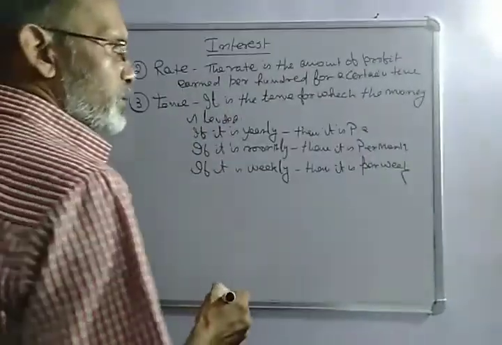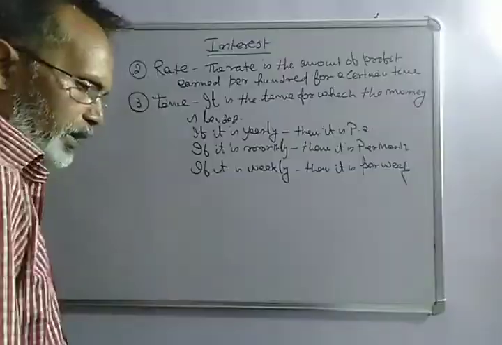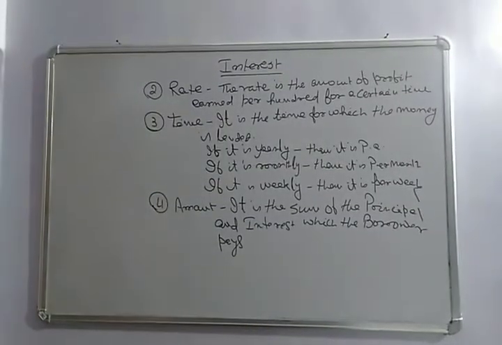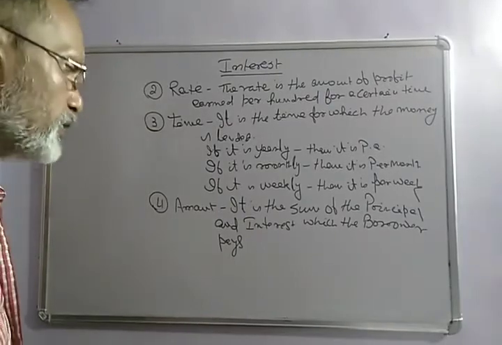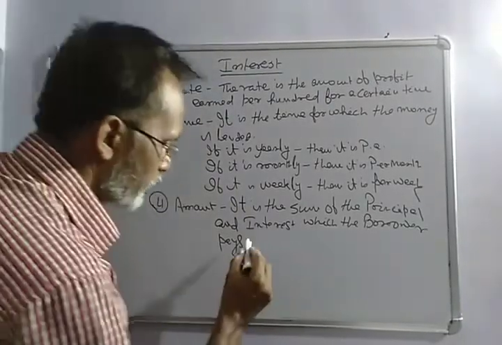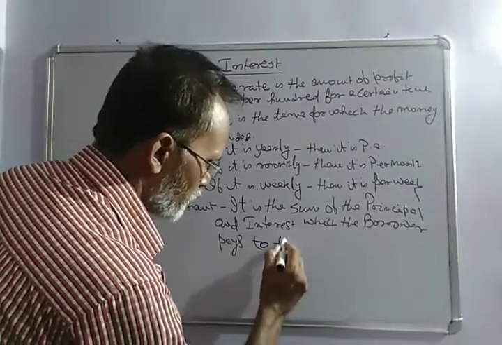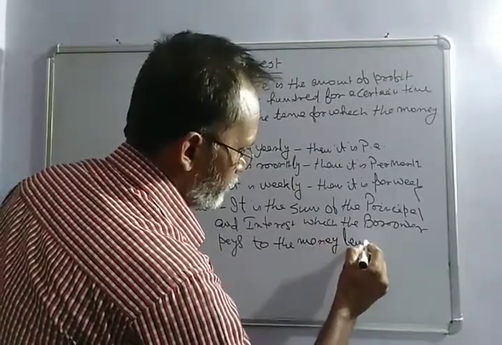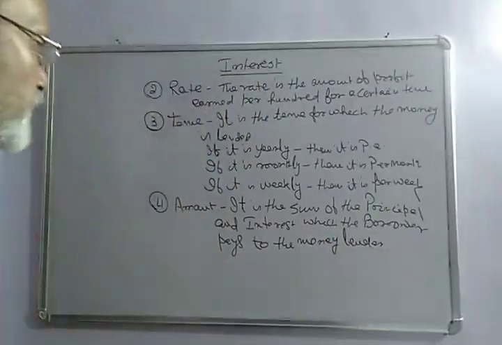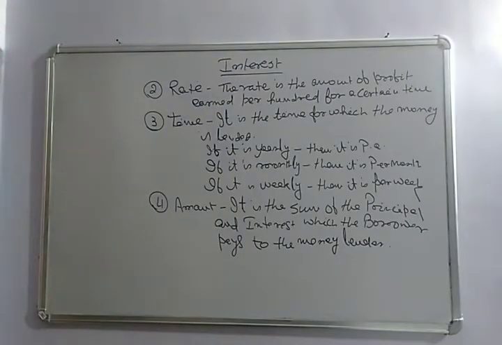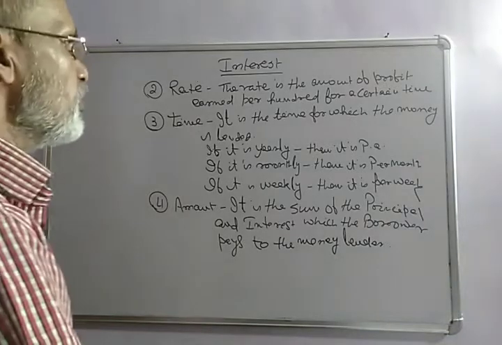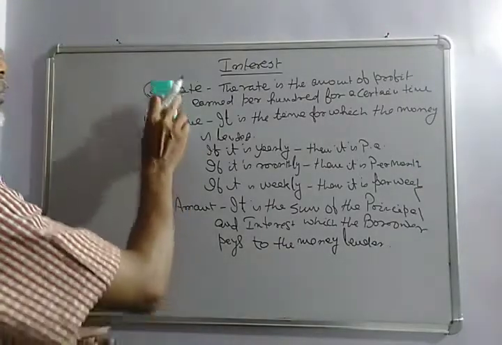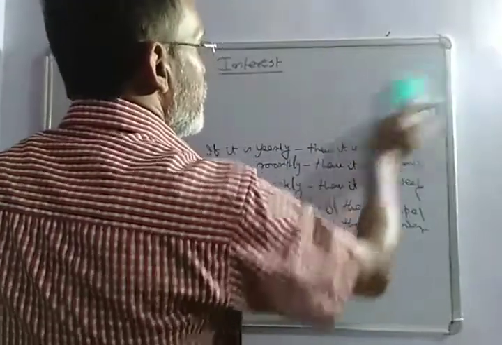Then number four, amount. It is the sum of the principal and the interest which the borrower pays to the moneylender. Now we will see about the formulas, how we will calculate the interest.